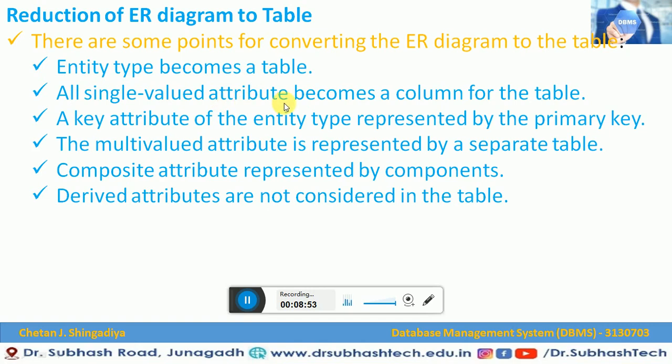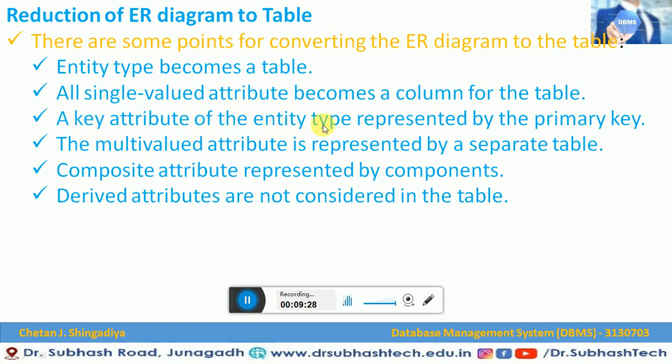All single valued attributes become a column for a table. This is important. Let me revise once again. What is the first point? Entity types become tables. That means an entity becomes a table. All single valued attributes become a column for a table. Now we know what a single valued attribute is. A single valued attribute has a single value and that particular attribute cannot be divided further. Such attributes are called single valued attributes, which we already saw in our previous video lecture on the types of attributes, that is, simple attributes.